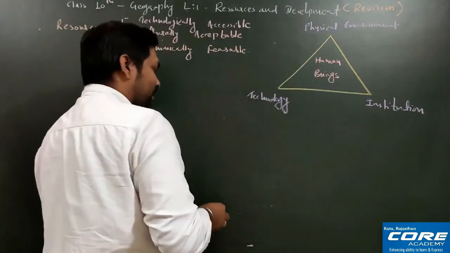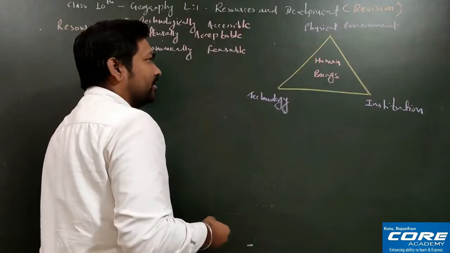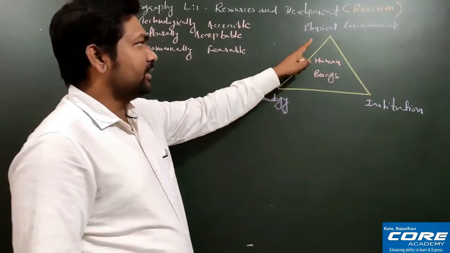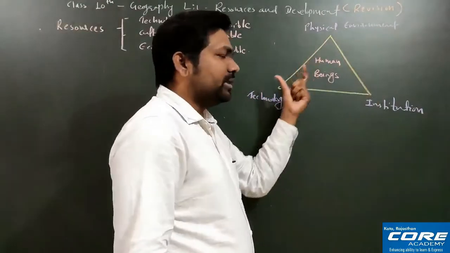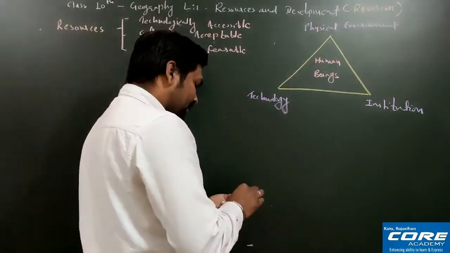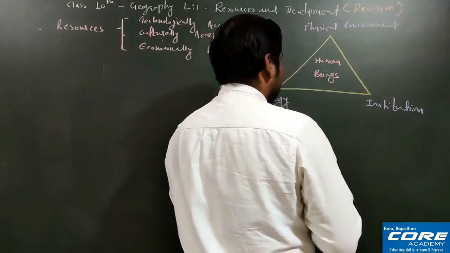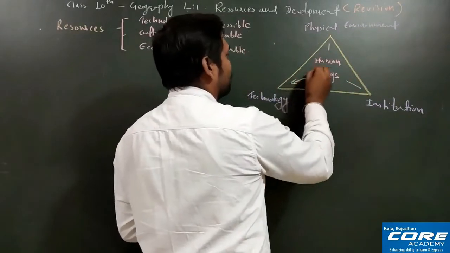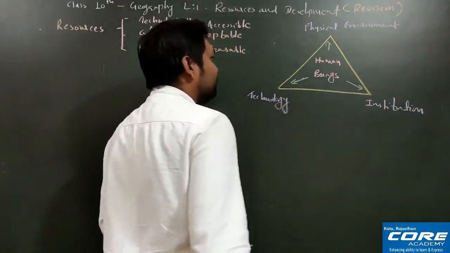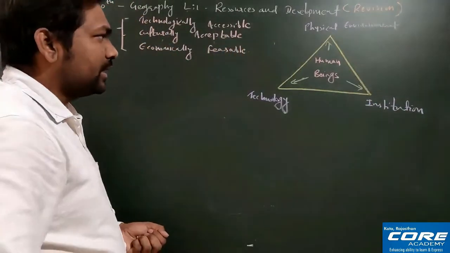Okay, so what is the meaning of physical environment here? All these three things, whether it is physical environment, technology, or institution, are used by human beings. That is why human beings are in the center. You can see here, all these three things are used by humans only. So that is why human beings are in the center.